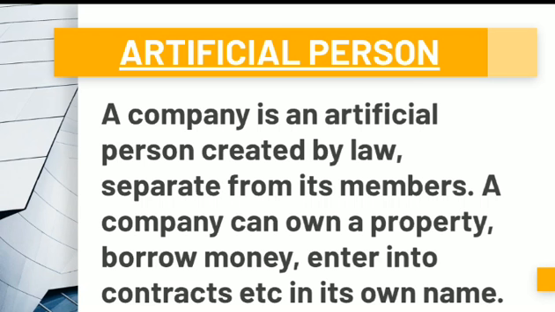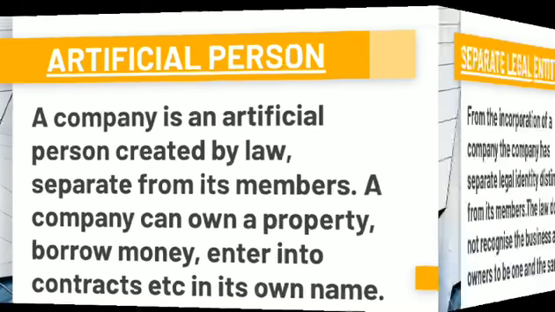Just like human beings, like natural people, a company can own a property, sell the property, or it can borrow money, it can lend money, it can enter into any sort of contracts. But the only thing is, it is not a natural person. It cannot breathe, eat, talk, and so on. Therefore it is called an artificial person which is created by law, not a natural person, because just like human beings, it can enter into contracts in its own name.